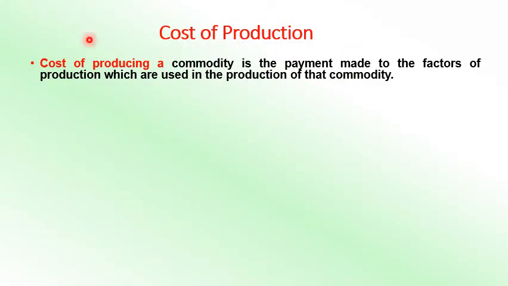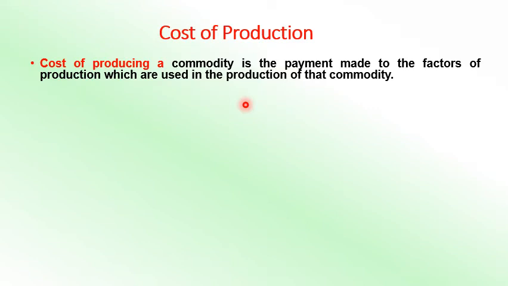Now we'll go for the cost of production. So cost of production, cost of producing. What is cost of production? Cost of production of a commodity is the payment of factors of production. We know the different factors: land, labor, capital, entrepreneur, and each factor has a cost.